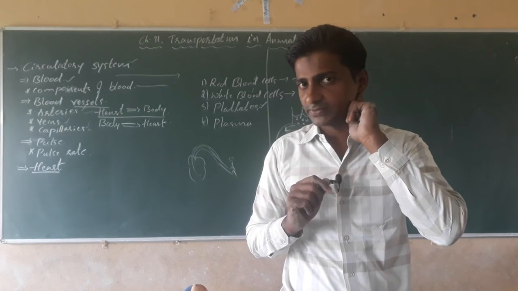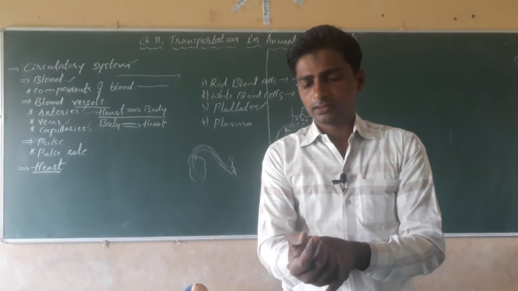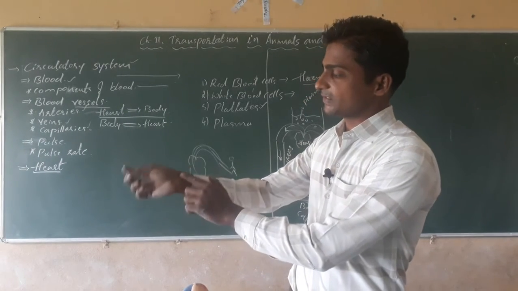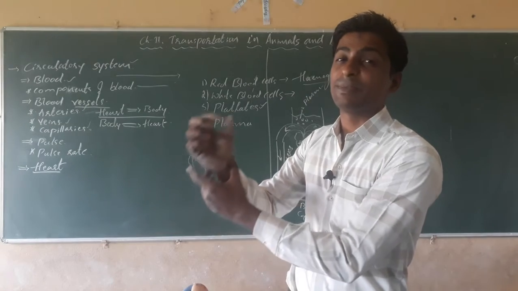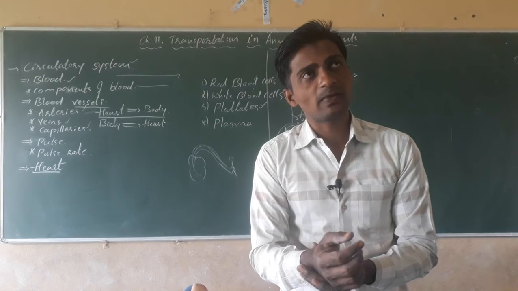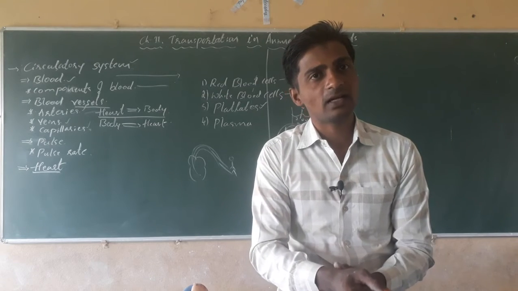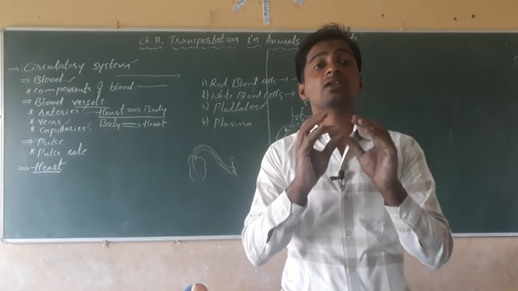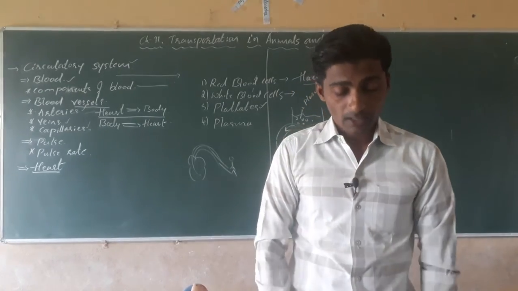We also get the beats at the wrist, just below the wrist. By holding these beats, we can identify whether the person is alive or not, isn't it, if he is in an unconscious state.